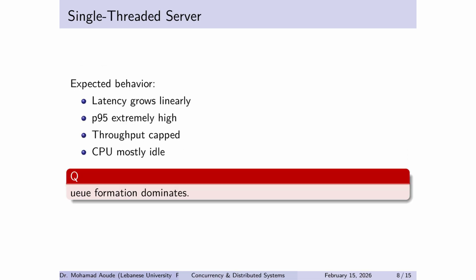Now we interpret expected behavior. Single-threaded under concurrency is predictable. Latency grows roughly linearly. P95 gets ugly quickly. Throughput caps, and CPU is still mostly idle.